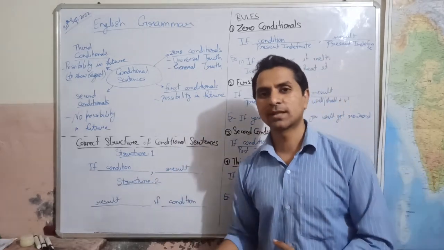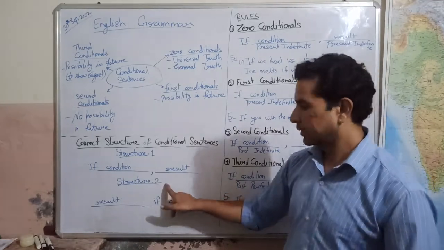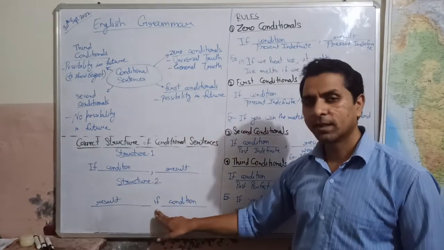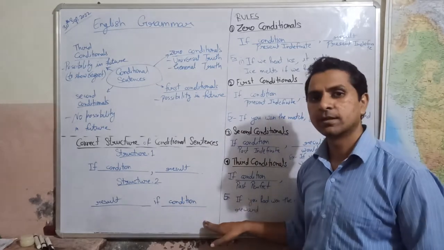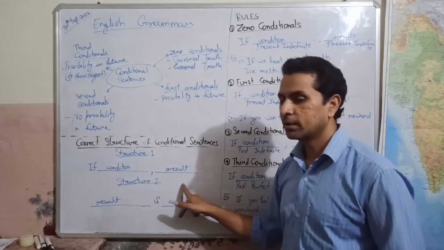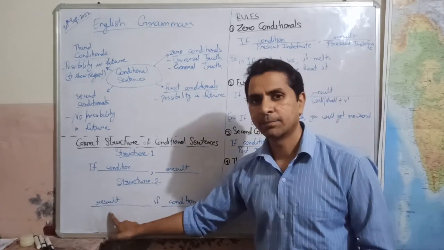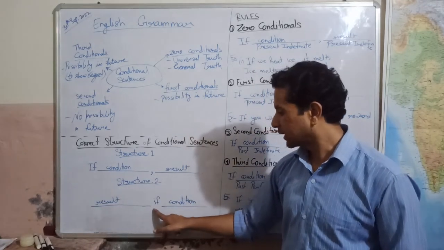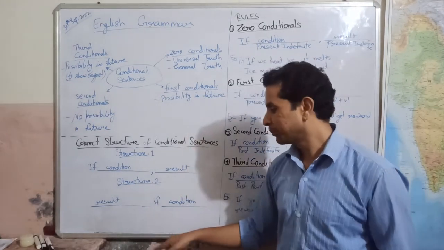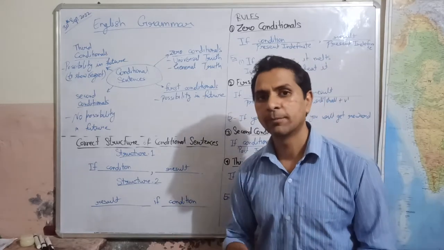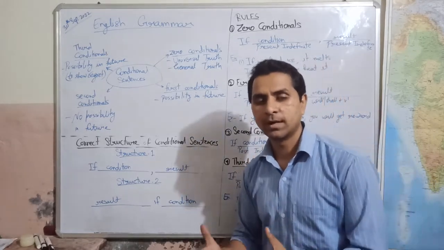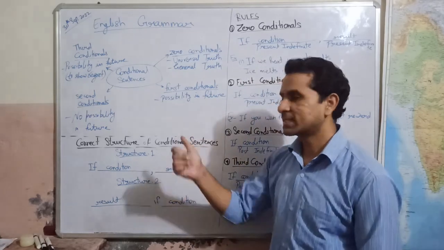Now let us see the second structure. In the second structure we place result, then we place if, then we write condition. We can see here the result which was written later has been written in the starting. Then we write condition, starting with if, and before if there is no comma. So these two structures will be followed while making conditional sentences.